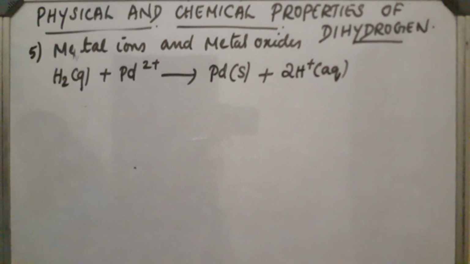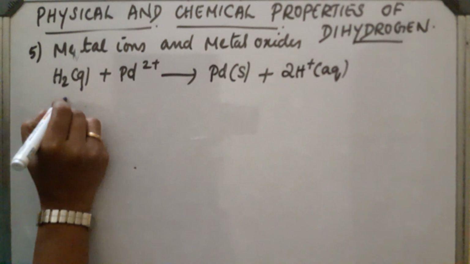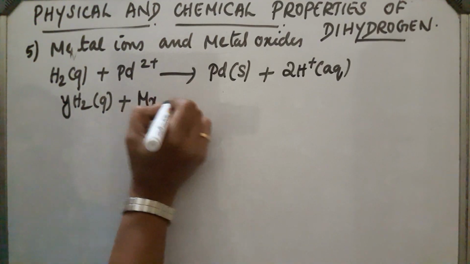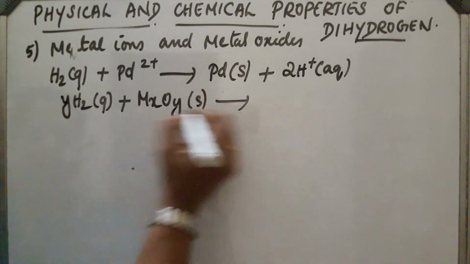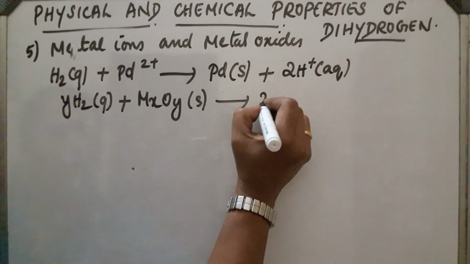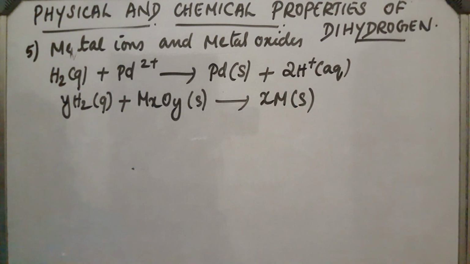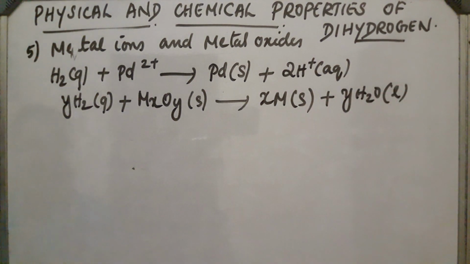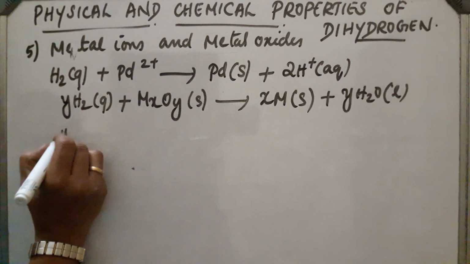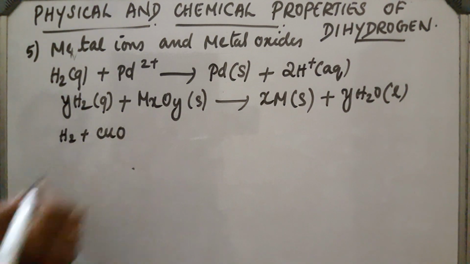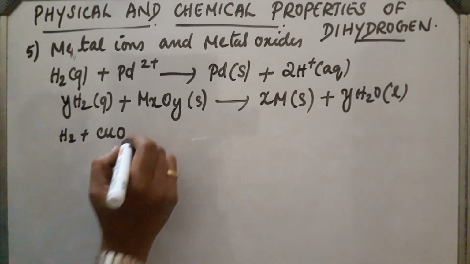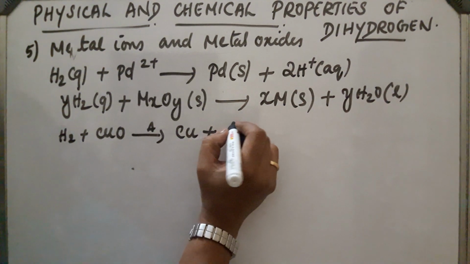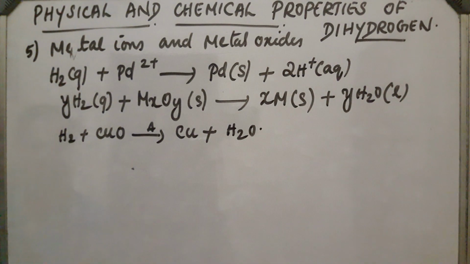Now, with metal oxides, H2 gas plus MxOy, a metal oxide, gives metal plus H2O. For example, H2 plus CuO on heating gets converted into copper and H2O.